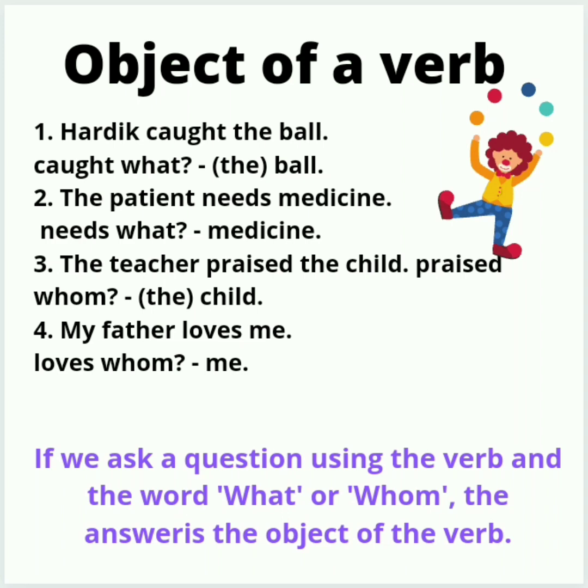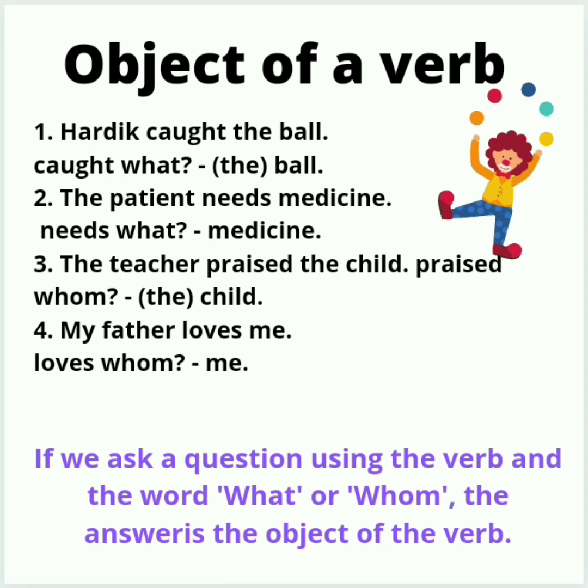That will be object. So the child is the object here for the verb praised. My father loves me. Who loves me? My father, that is subject. And loves whom? That is me. Means me is the object in this sentence.